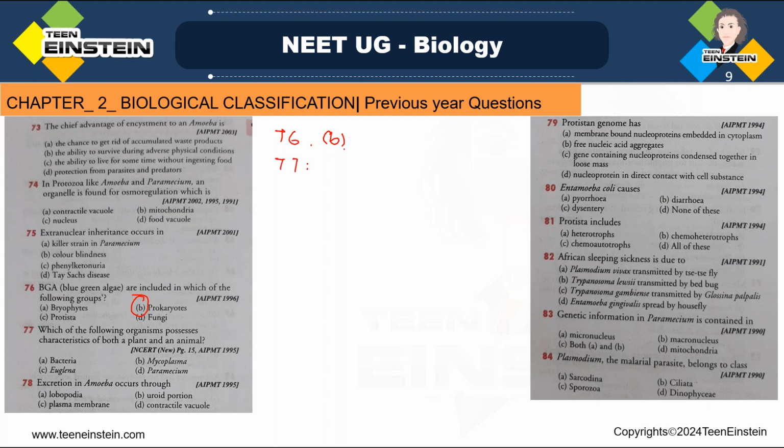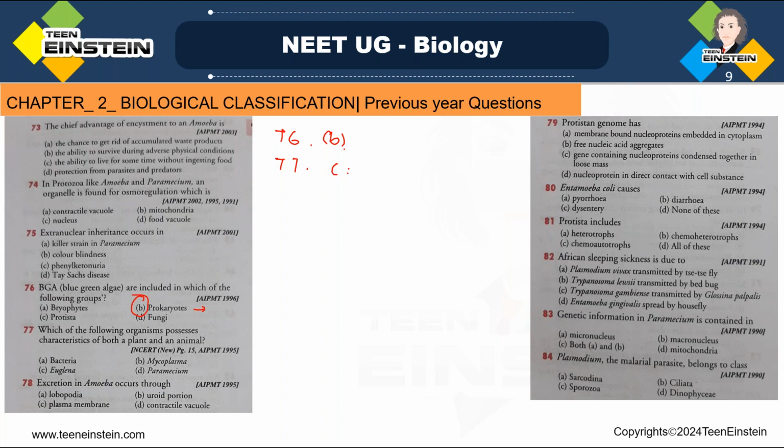Next, question number 77. See, here you're not getting an option like Monera. So you should think of another option which is matching for that kingdom of prokaryotes. Okay, 77. Which of the following organisms possess characteristics of both a plant and an animal? Option A, bacteria. Option B, mycoplasma. Option C, euglena. And option D, paramecium. Here, euglena is the right answer. Option C, euglena is the right answer.